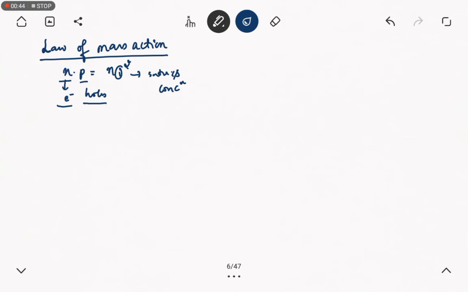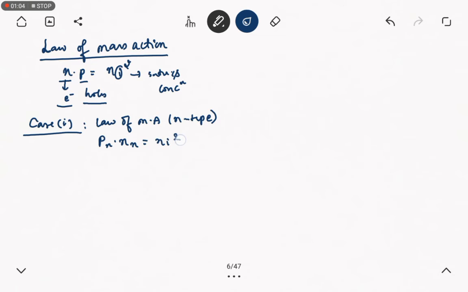Here we can find two cases. First case is law of mass action for n-type material. The law of mass action for n-type material is given by, we have to replace this. For n-type material, we will be using Pn times Nn is equal to ni square, where Nn is the concentration of electrons and Pn is the concentration of holes.